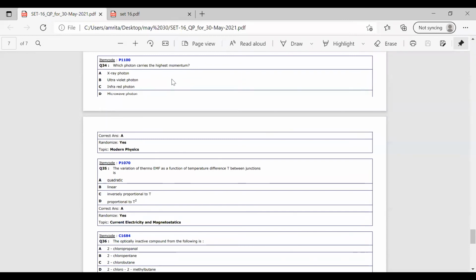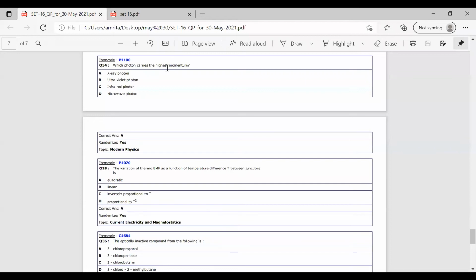It's just a simple relationship between momentum and the wavelength, that is P is proportional to 1 by lambda. If you know this concept, then you can answer this question. And out of these four, ultraviolet, microwave, infrared, and X-ray, the X-ray has got the lowest wavelength. So the X-ray photon will have the highest momentum.